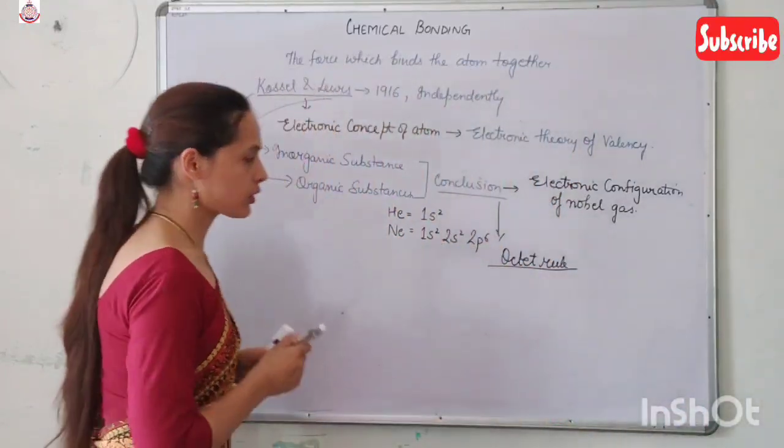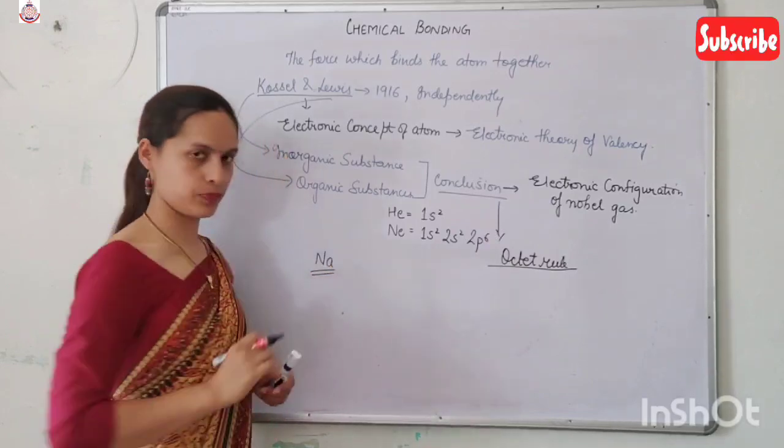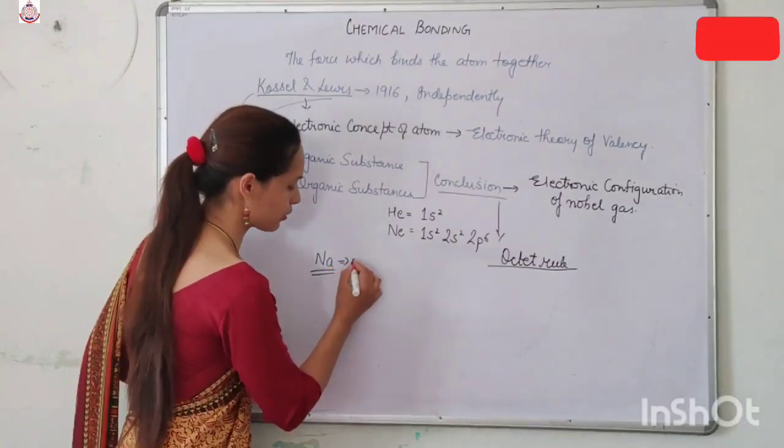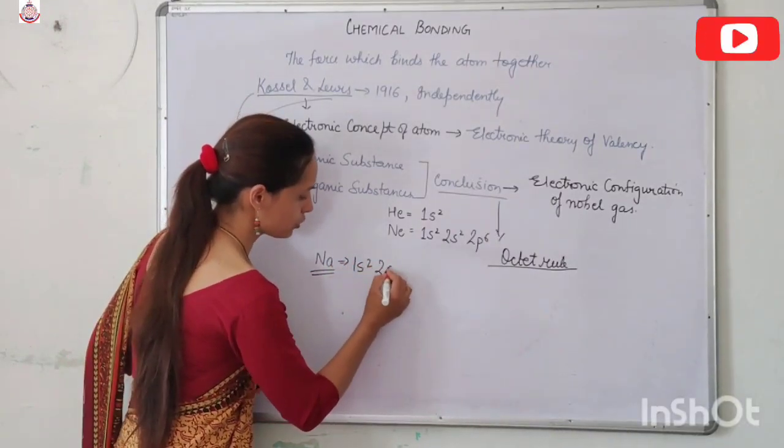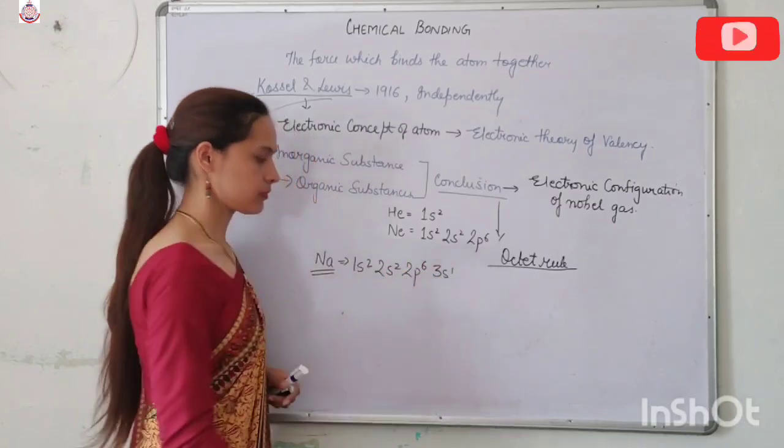Now why the nearest noble gas configuration? Because if I talk about sodium, the sodium electronic configuration is 1s2, 2s2, 2p6, 3s1.